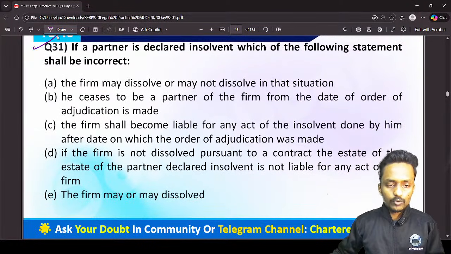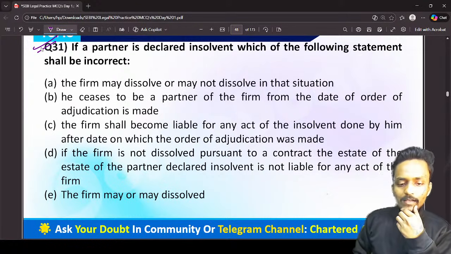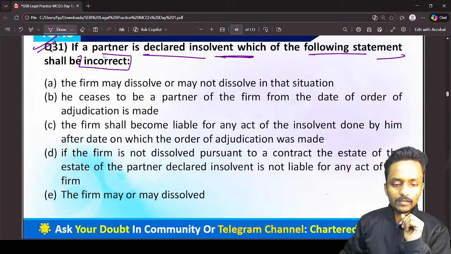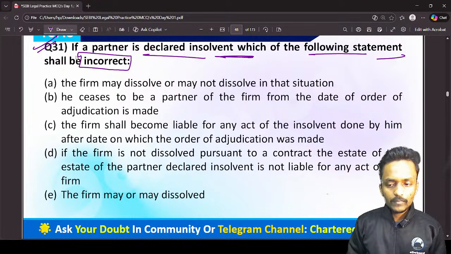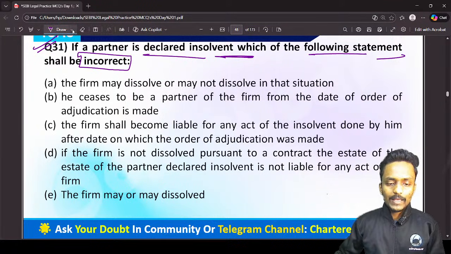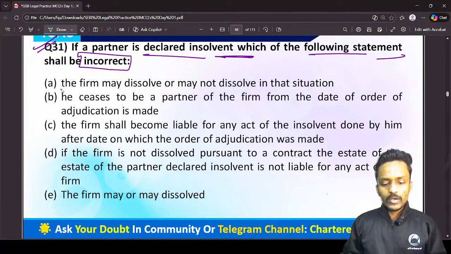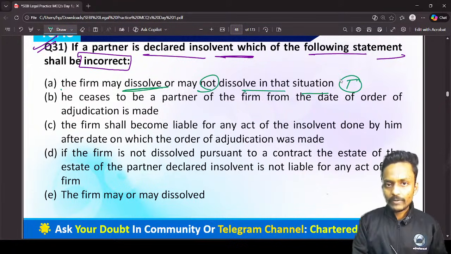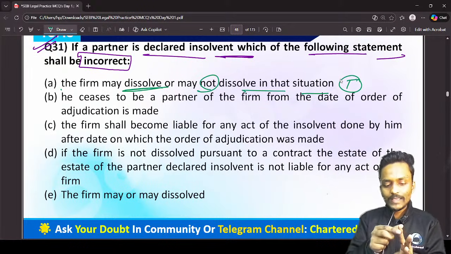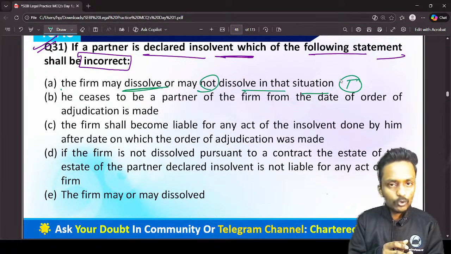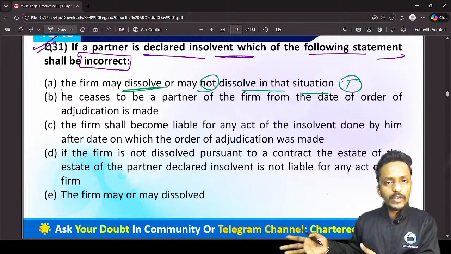Now we have the next question, question number 31. This question is saying, if a partner is declared insolvent, which of the following statements shall be incorrect? Again guys, it's a very important question. If one of the partners is declared insolvent, which option is incorrect in these statements we have? The firm may dissolve or may not dissolve in that situation. Yes sir, it's perfectly true. If we have three partners, does the insolvency of one partner lead to dissolution of the partnership firm? No sir, because the remaining partners may continue the partnership business.